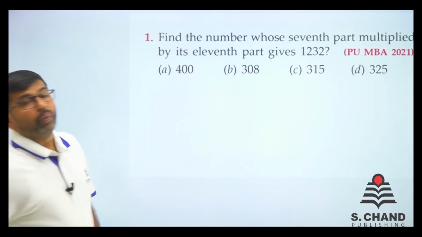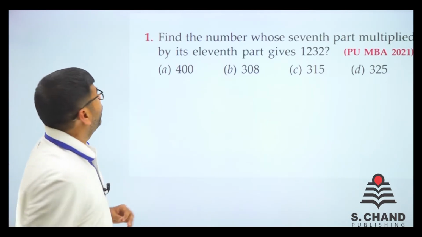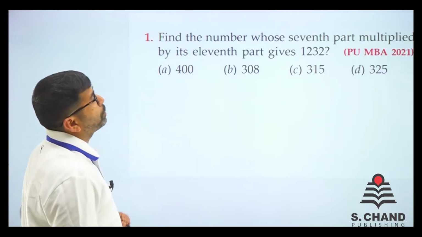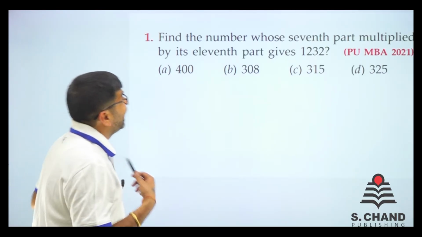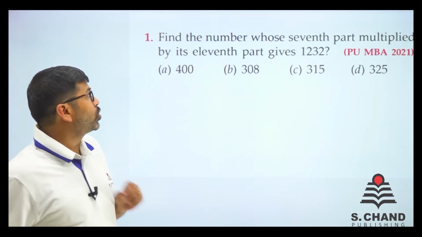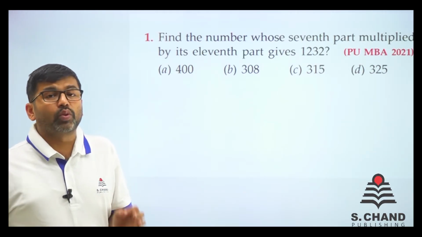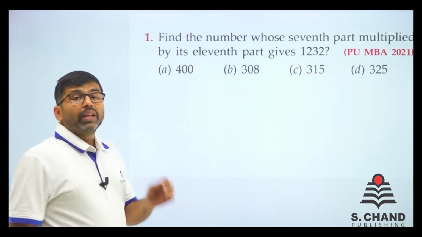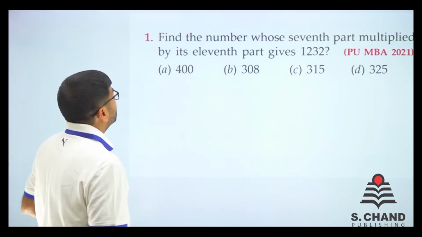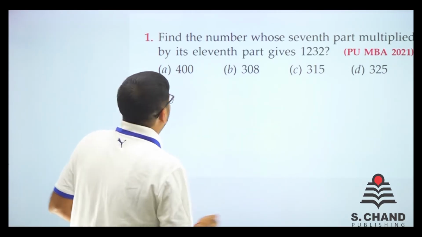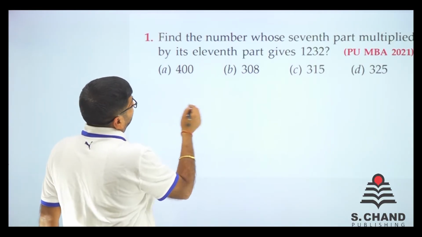Okay, so here we go. Question number 1 says: find the number whose 7th part multiplied by its 11th part gives 1232.